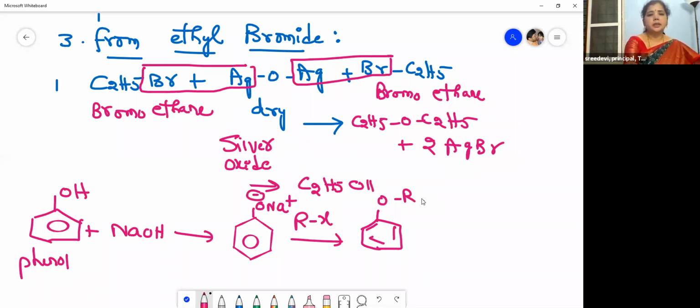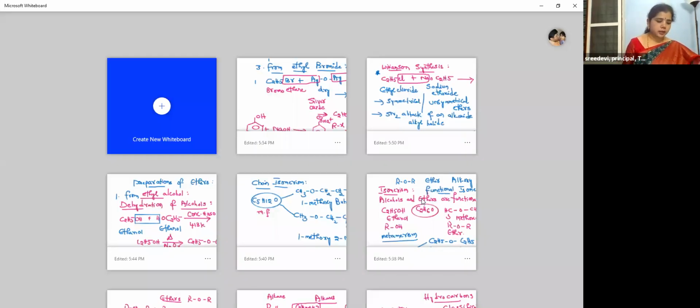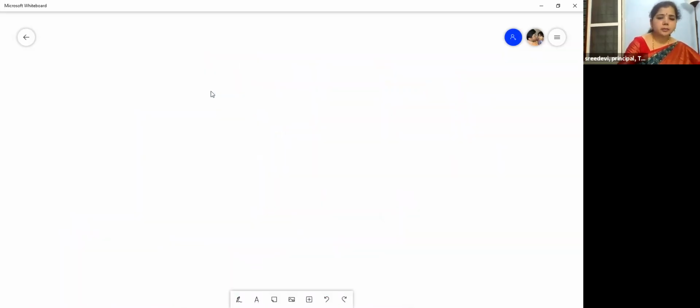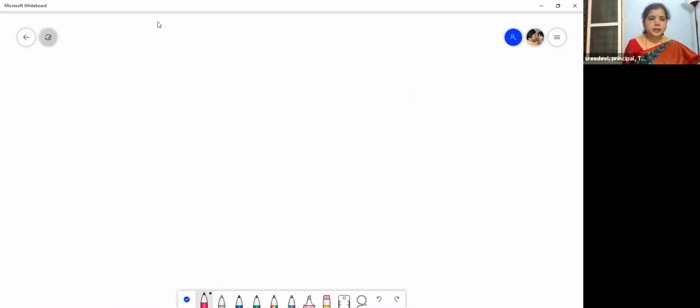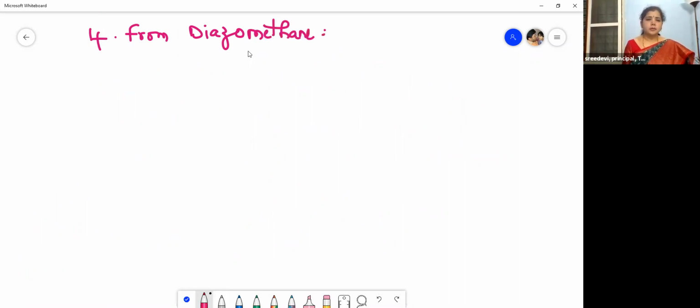So now let us move to the next one, which is the fourth, from diazomethane. What is this diazomethane?